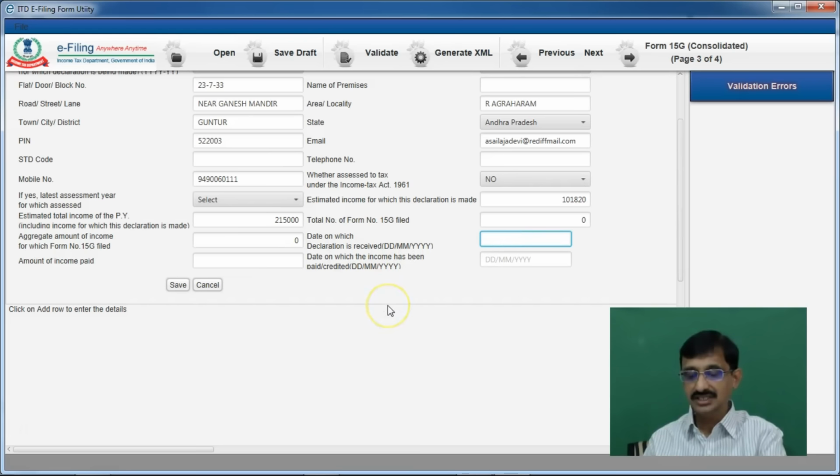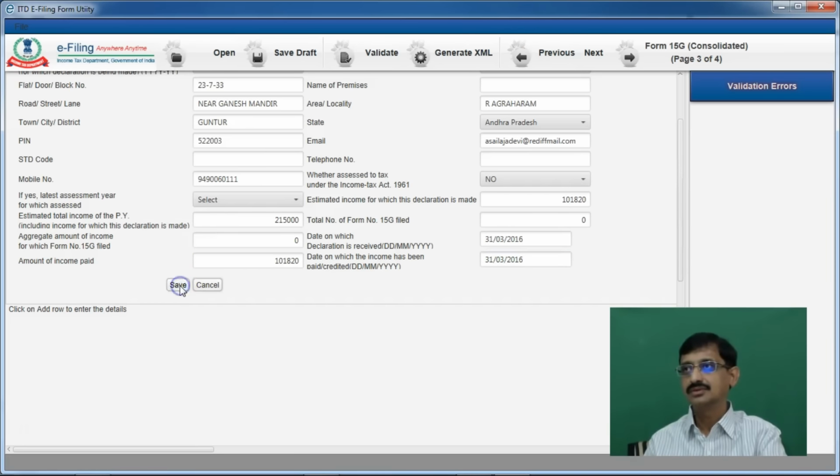Now the date on which this declaration is given is 31/3/2016, and the amount paid is also 1,01,820. The date on which the income has been paid or credited: it is an unsecured loan, and for unsecured loans generally you know that the interest will be credited on the last day of the financial year. So all the columns are filled.